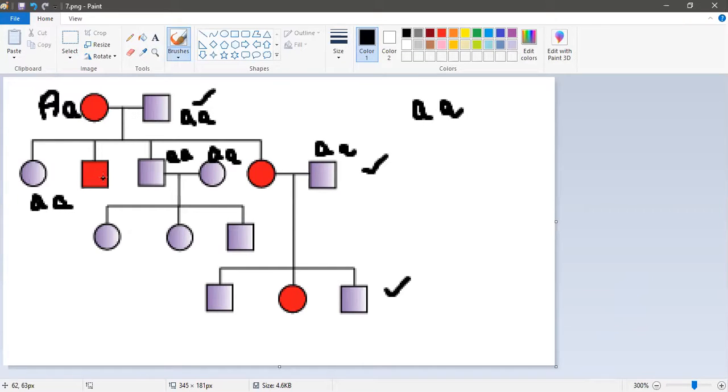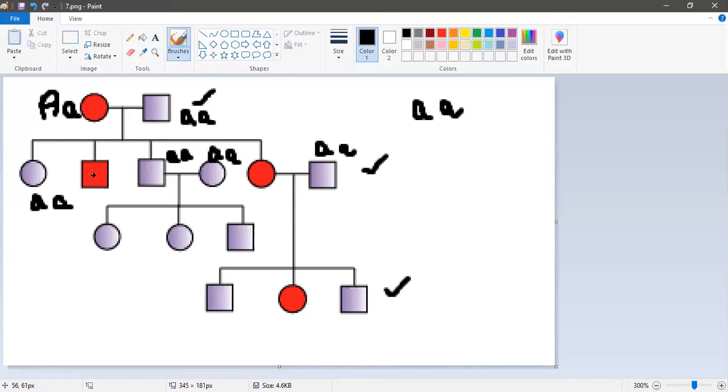अब देखिए, अब ये वाला affected capital A capital A है या capital A small a है, I cannot tell. Why? Sorry, I can tell. Just see. The one parent is having capital A. Second parent is not having capital A. Second के पास capital A है ही नहीं, तो वो capital A नहीं दे सकता.